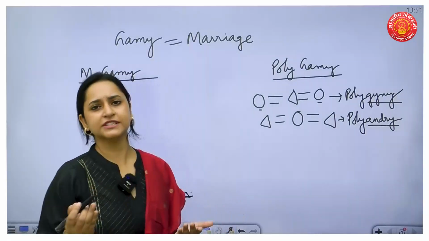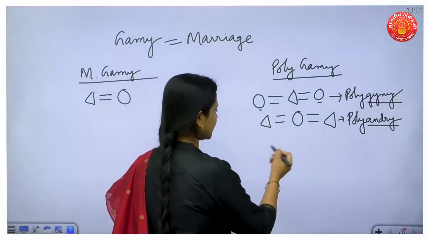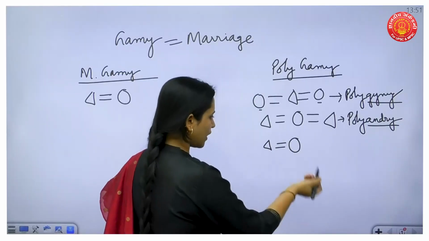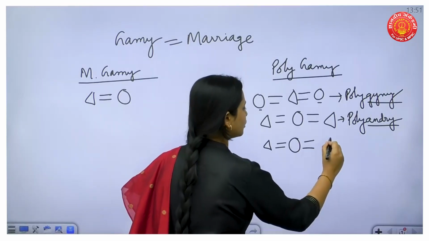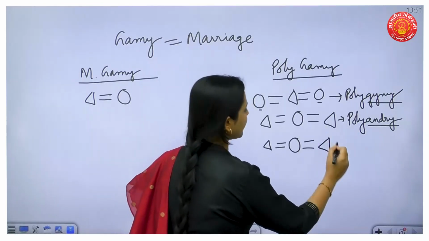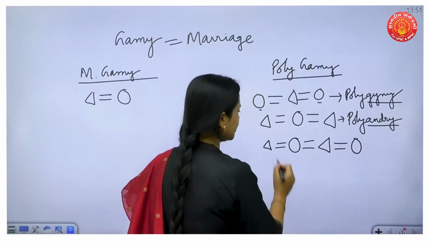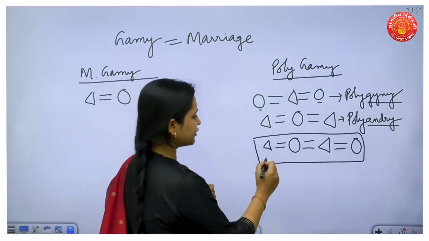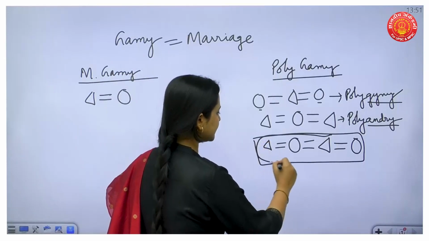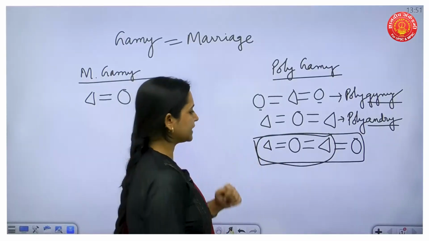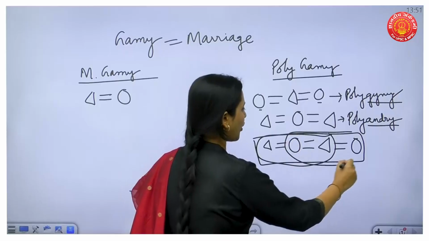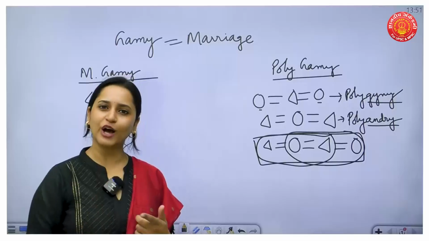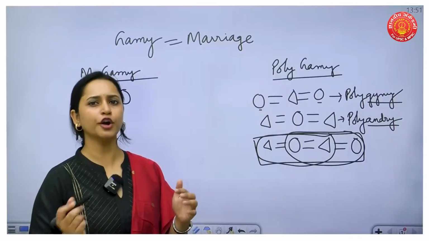There could be one more scenario. Let's take one man. He's marrying one woman, and this woman is also marrying another man, and this man is also marrying another woman. So what will we call this one? See, here we are seeing polyandry, and at the same time we are seeing polygyny. We are seeing both, right? Polyandry and polygyny. So we'll call it polygynandry, or group marriage.